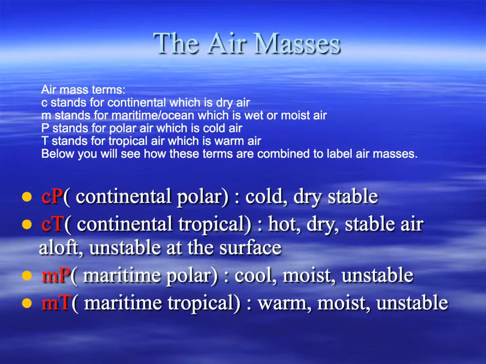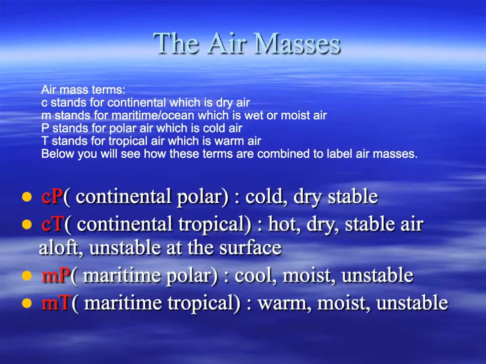A small c stands for continental, which is dry air. Air masses that form over the land are going to be dry. M stands for maritime or ocean, which is going to be wet or moist air. A capital P stands for polar air, which we can figure is going to be cold air. And a capital T stands for tropical air, which is going to be warm air. All right, so to describe an air mass, we have to combine 2 letters.